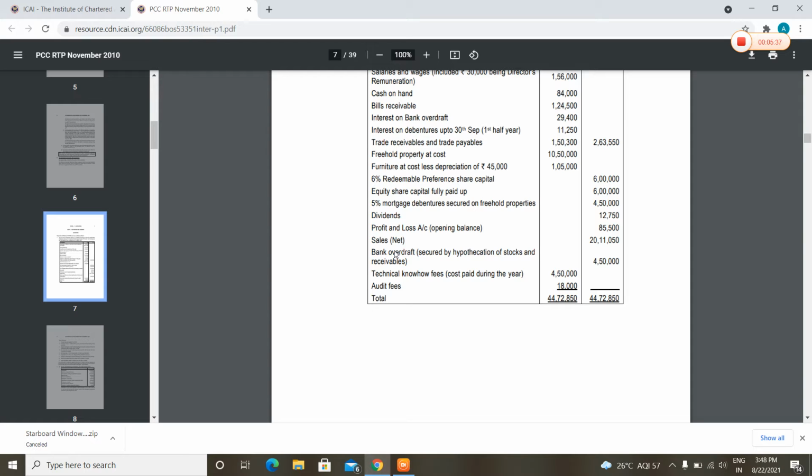We will add back that 4,500 rupees, the bills receivable discovered as dishonored. Then we have to write off the bad debts, that is 50% of the 4,500 rupees, that comes to be 2,250.